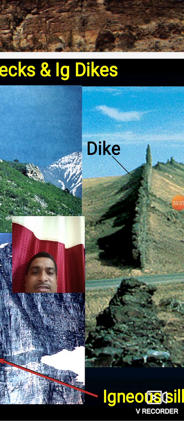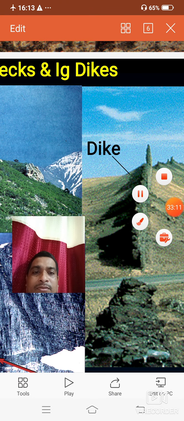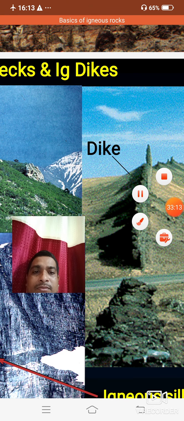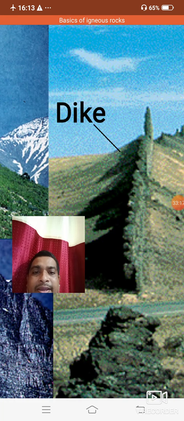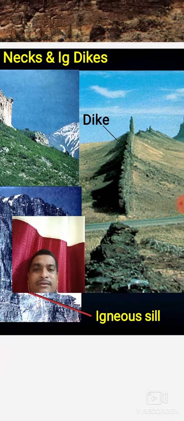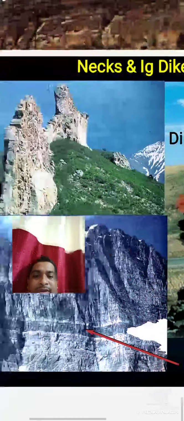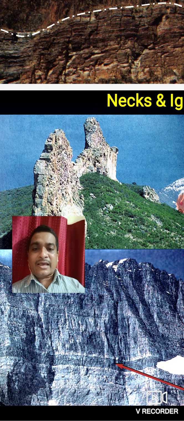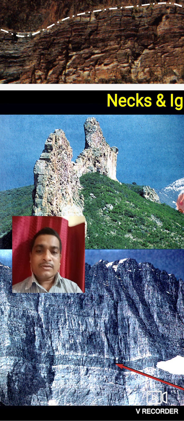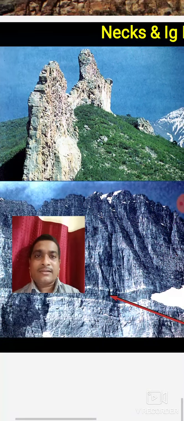You should see in this diagram the best example of a dike. This is the country rock, and this is the vertical intrusion called a dike. A dike is a vertical intrusion of intrusive rock. This is the sill. A sill is parallel to the country rock. Those intrusions are parallel to the country rock, called sills.